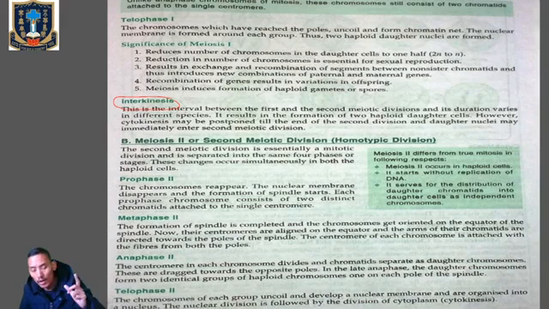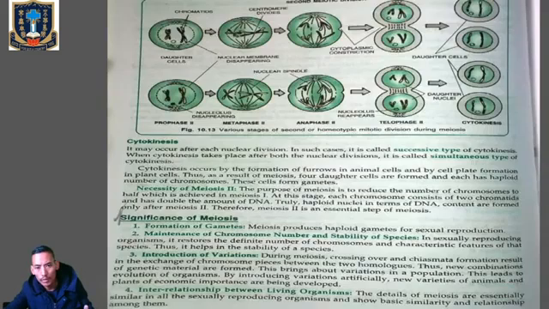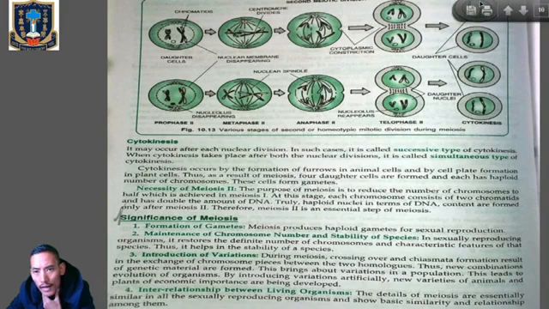Cytokinesis follows, resulting in the formation of a tetrad of cells, that is, 4 haploid daughter cells. So telophase 2 will end the process of meiosis cell divisions. Therefore, after the end of meiosis 2 there will be formation of 4 haploid daughter cells. So the second meiotic division you can see over here. There will be formation of 4 haploid daughter cells at the end of meiosis cell division.